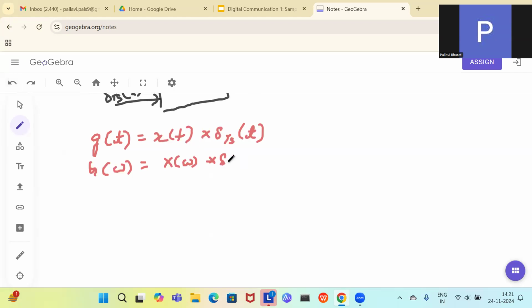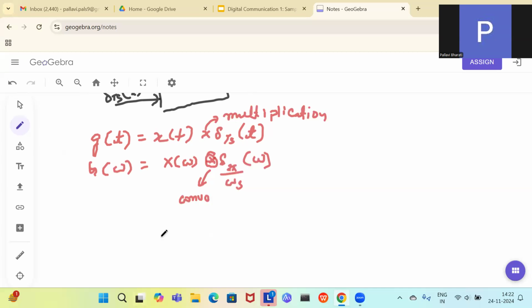Ts is equal to 2 pi by omega s, right? So instead of Ts, you can write it as 2 pi by omega s, and this will be your omega domain. So this is convolution. This one was multiplication. Multiplication in the time domain results in convolution in the frequency domain.